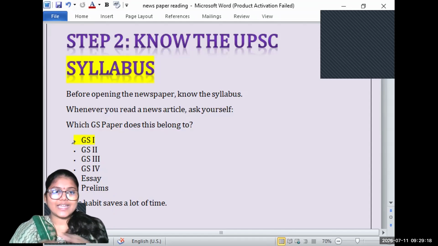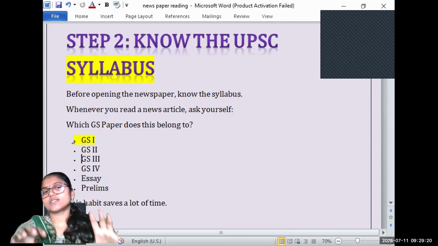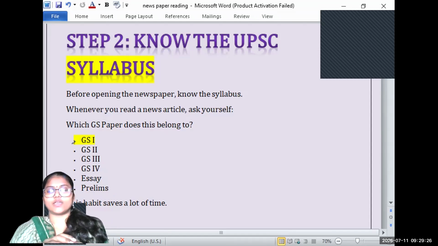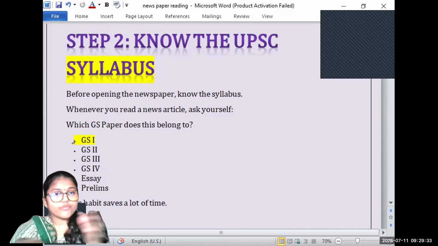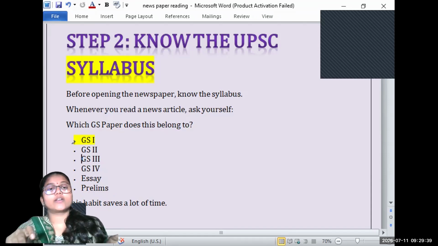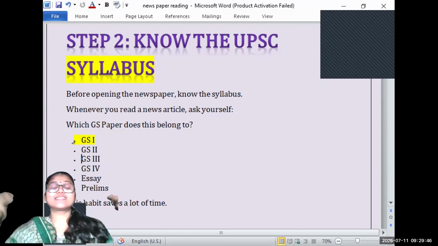It should be thoroughly analyzed, because the questions won't be like what is history, what is geography, explain the significance. No, the questions will be on the subtopics, in great detail. The syllabus is broken down into very fine detail, and that sub-part will be asked as your question. So whenever you open a newspaper, you should have the syllabus in your bag.